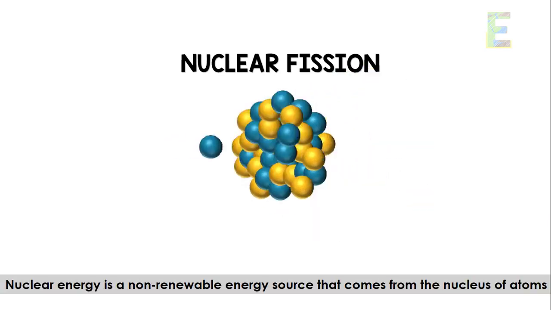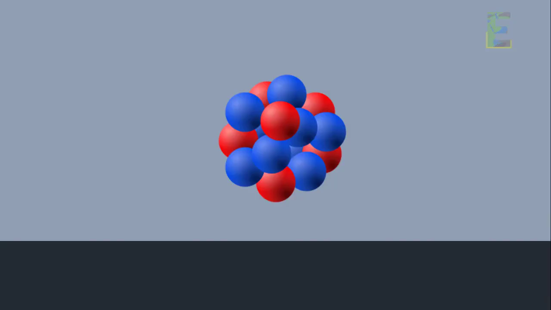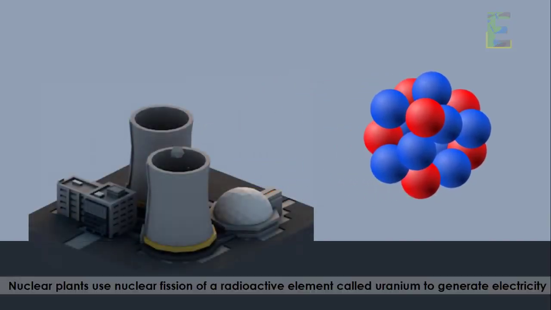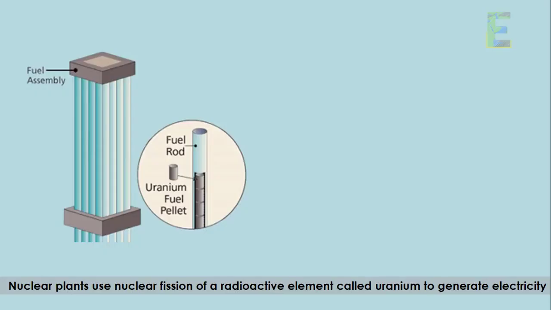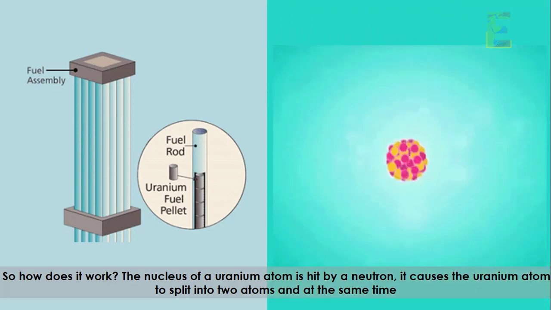Nuclear energy is a non-renewable energy source that comes from the nucleus of atoms. Nuclear plants use nuclear fission of a radioactive element called uranium to generate electricity. So how does it work? The nucleus of our uranium atom is hit by a neutron.